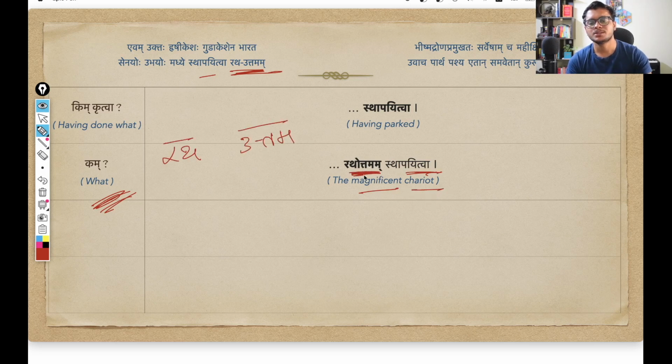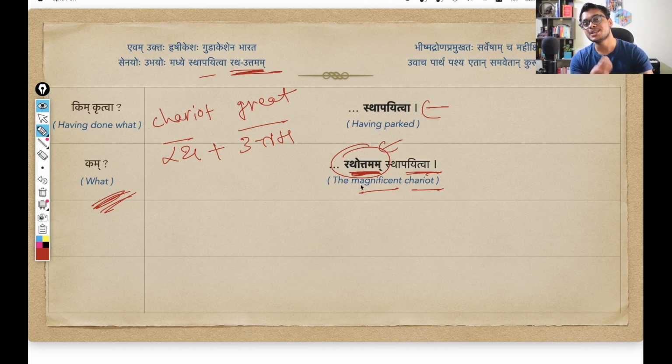Rathottamam again is a samas, a combination word, which is a combination of two words, Rath plus Uttam. Rath, you already know, means chariot. And Uttam is to denote the superlative quality of something. Uttam is great or best or magnificent. So a great chariot. So Rath Uttam changes into Rathottam. And since this particular noun is the object of the action sthapayitva, which case will it go in? It will go in the second case. That is why Rathottam changes into Rathottamam.